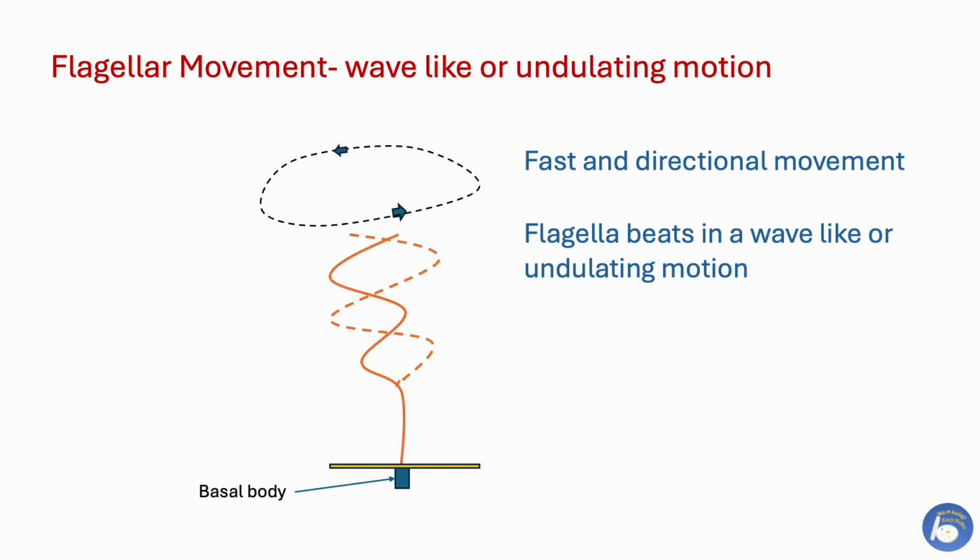Flagellar movement. This type of movement is fast and directional. The structure involved in this process is flagella, which are long whip-like structures. This type of movement is present in Trypanosoma and Euglena. The flagellum beats in a wave-like or undulating motion. This propels the protozoan cell forward or allows it to rotate.